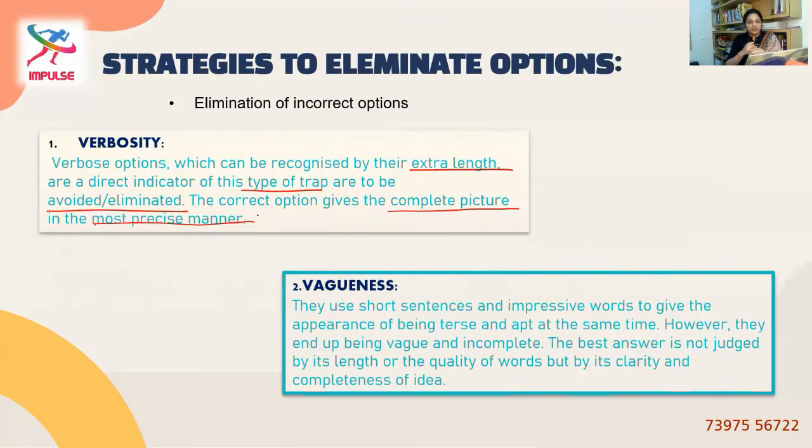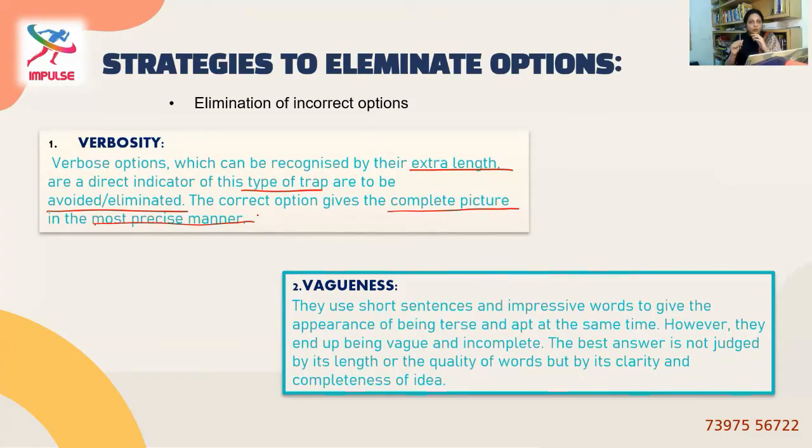Second is vagueness. Now they are using the opposite technique. Anything that is short and precise or anything that is fancier with a different vocabulary can definitely be impressive. Human tendency is to get attracted to all the fancier things around us. So these types of fancy statements look very crisp but have an incomplete meaning. When the line doesn't serve the meaning, then however fancy it looks, it's not the right option. That is the point that we have to be sure of.